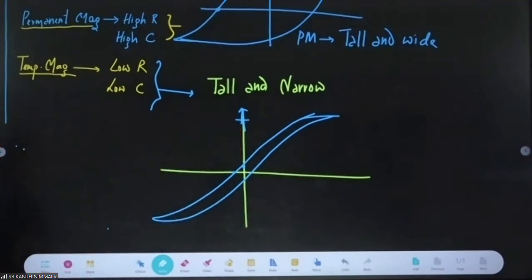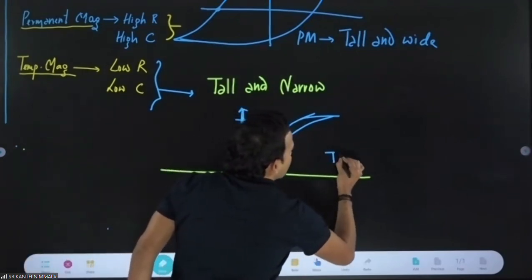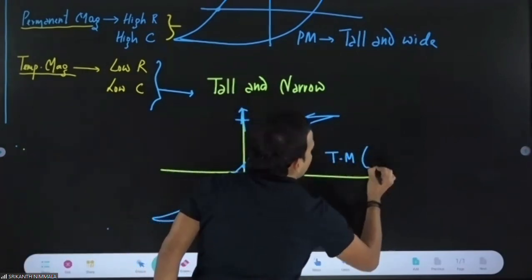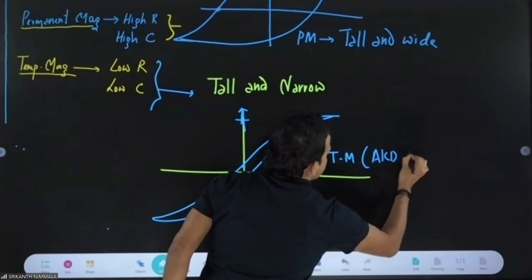Tall, narrow. This is the hysteresis curve for a temporary magnet.